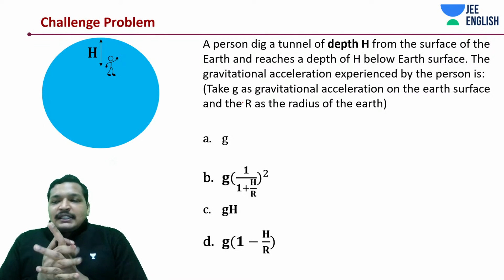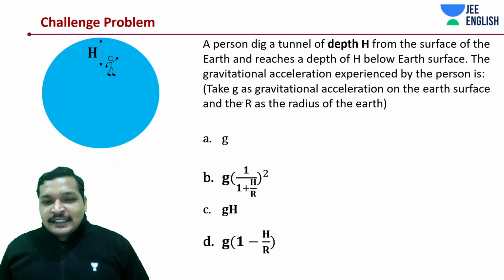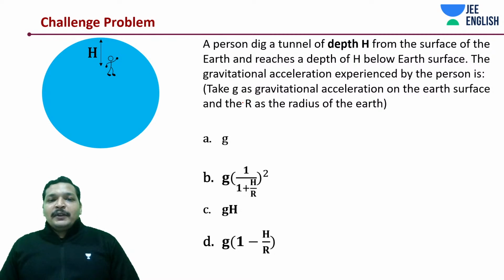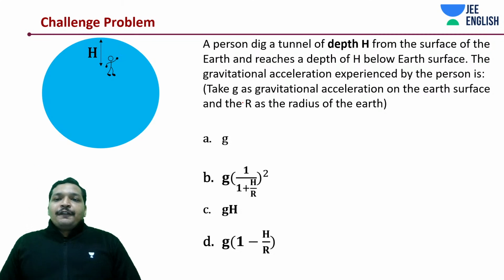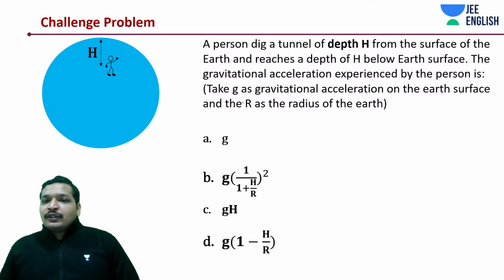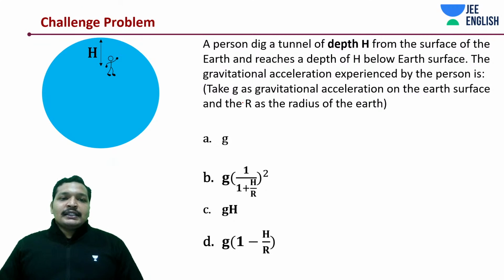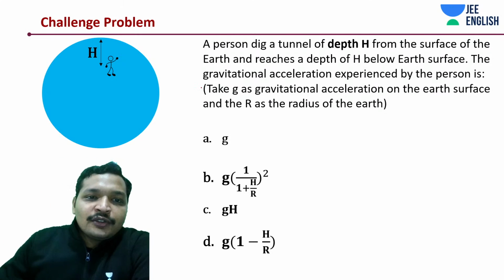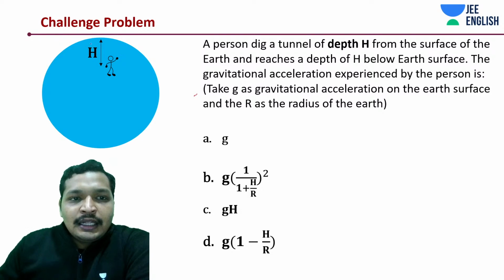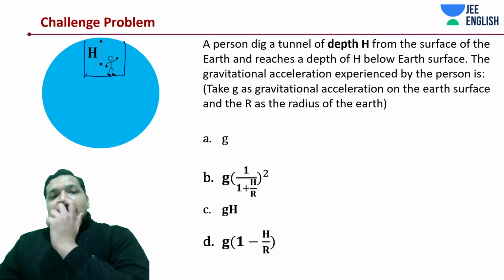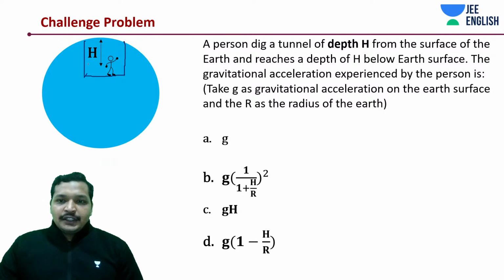Okay, now comes the other form of question. Again, this is a concept and problem. A person digs a tunnel of depth h from the surface of Earth and reaches a depth of h below the surface. Basically, he's digging a tunnel. So if you see this, this guy is digging the tunnel and reaching this place, which is at a depth h from the surface of Earth.